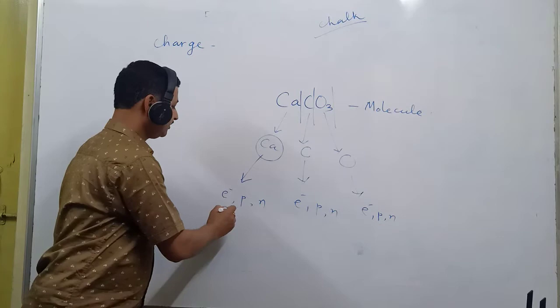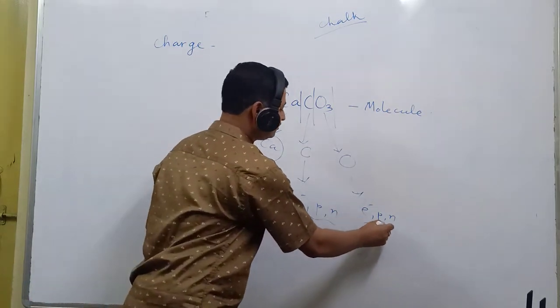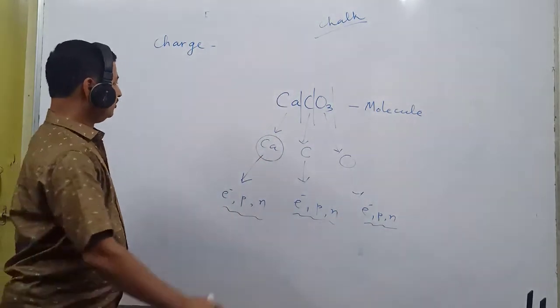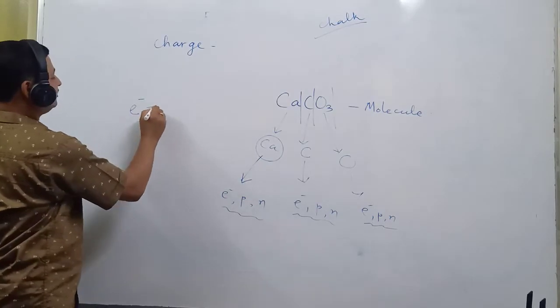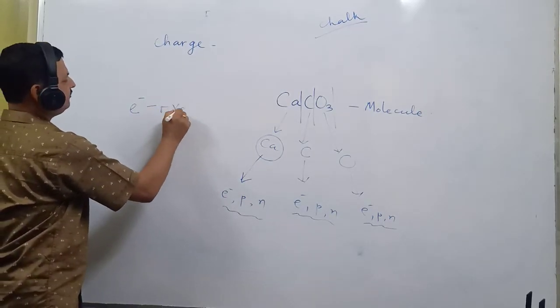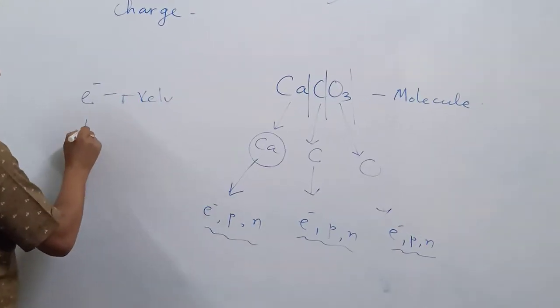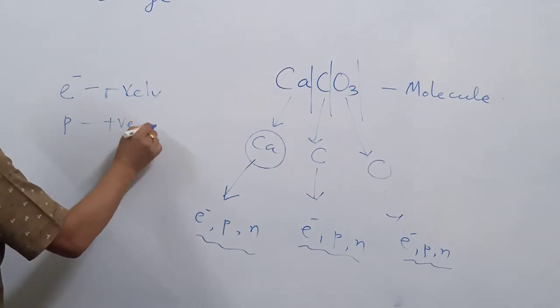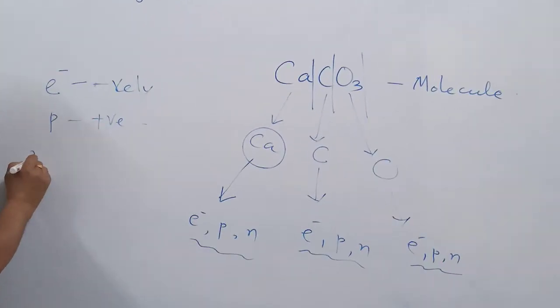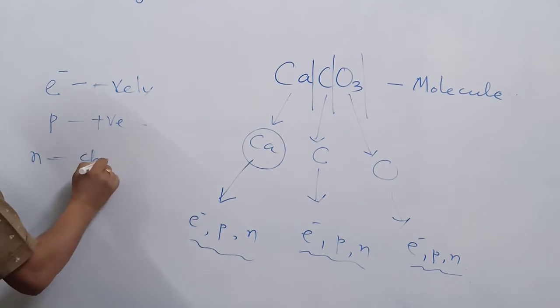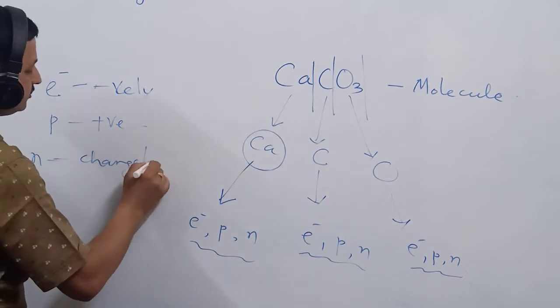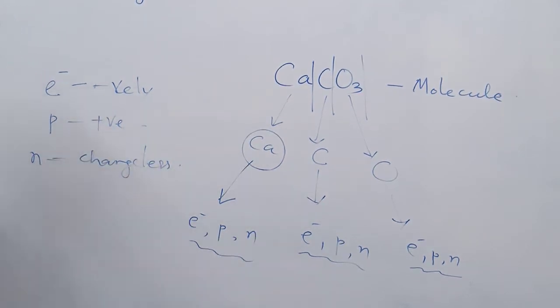So these are originally charged particles. Electron is negatively charged particle, proton is positively charged particle and neutron is chargeless. This is having zero charge, or it's called as chargeless particle.